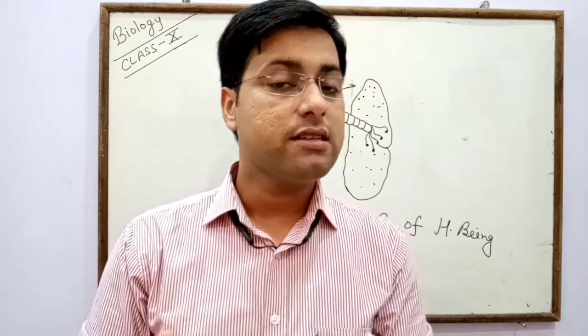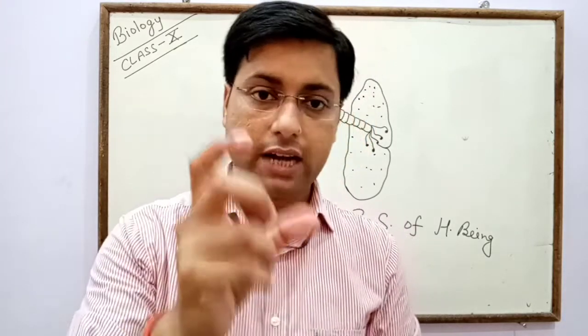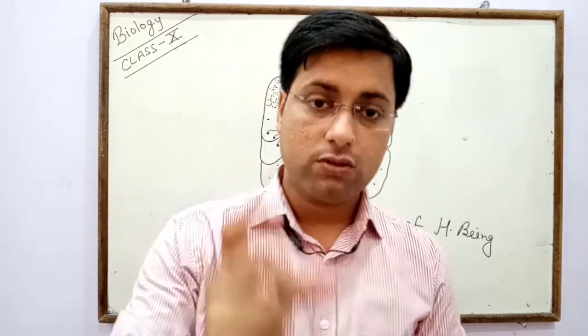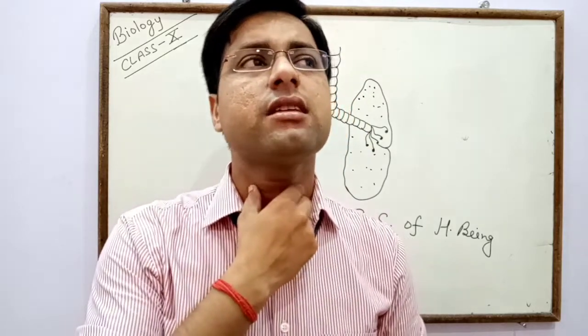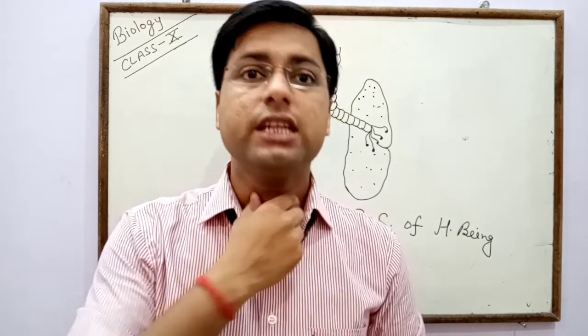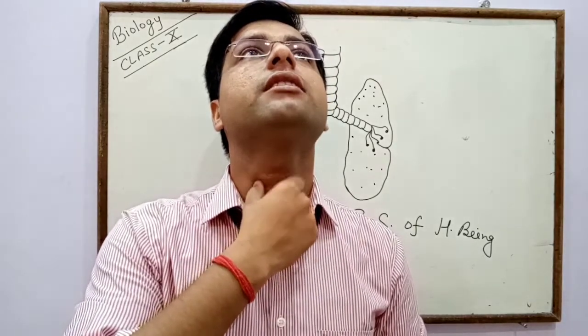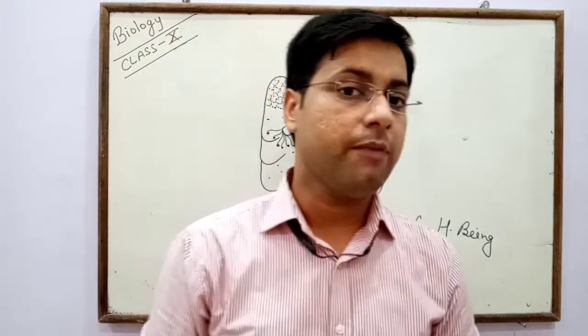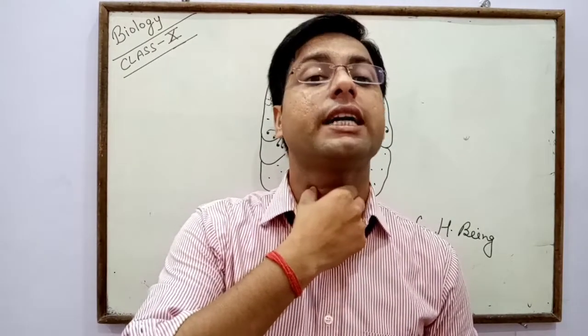The trachea is made up of cartilage. This is a very important question. The trachea is made up of cartilage because it is hard but flexible, and cartilaginous rings are responsible for the formation of the trachea.